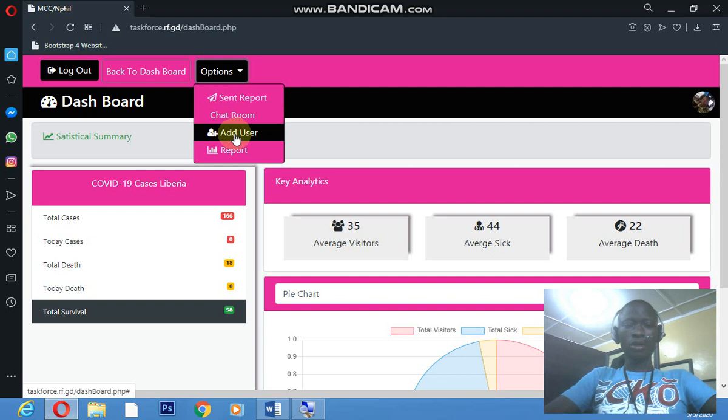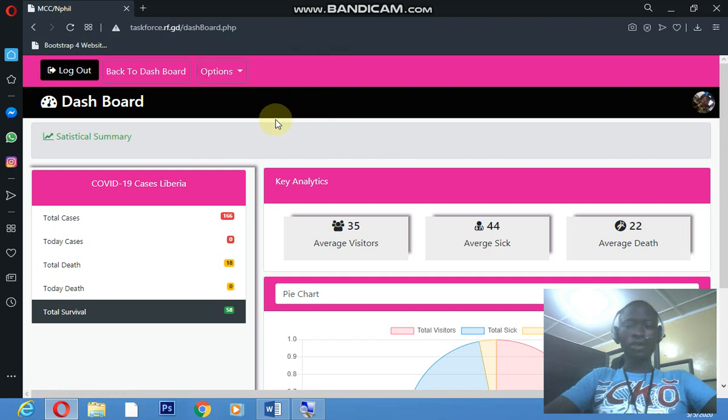As a reporter, you're not going to see this add user button, because you are not allowed to add users. Only the administrators from the government side can add users, and also only those administrators can view the reports that you send. But in this tutorial I'm going to show you all of this, just in case you are opportune to be working as one of the administrators. So stay tuned as we go through.